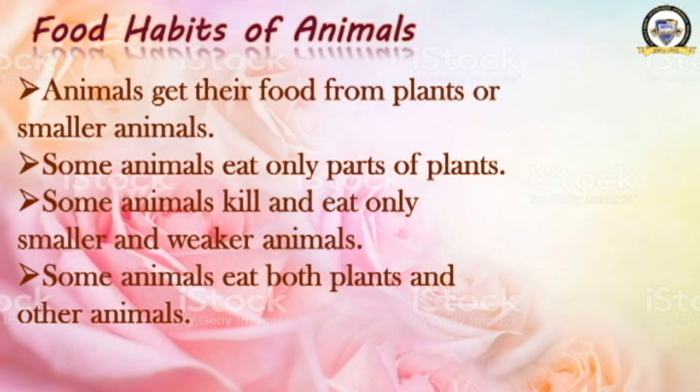There are some animals which eat only plants. They are known as herbivores. You will learn it in the next class. And there are some animals which eat only the flesh of animals. What are they known as? They are known as carnivores.